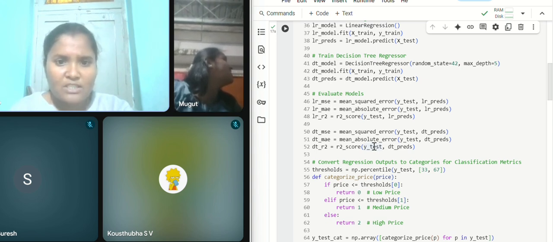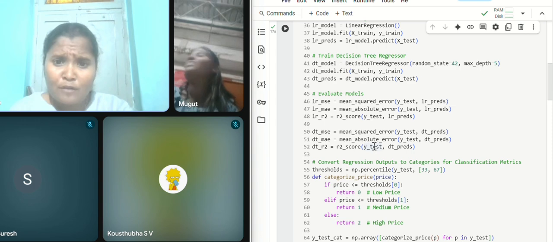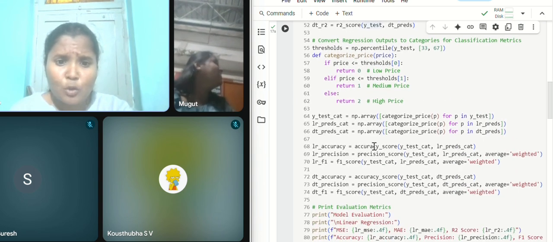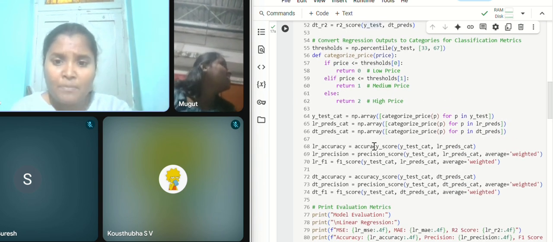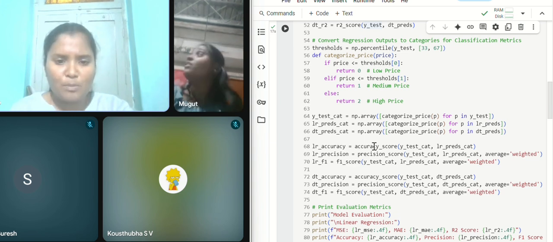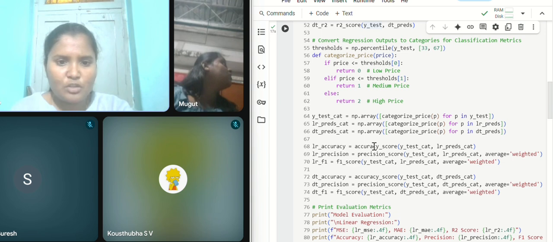Then importance, that is dt_model.feature_importances_, will show the features of the decision tree which are found to be most important. Higher importance means a bigger influence on the prediction.